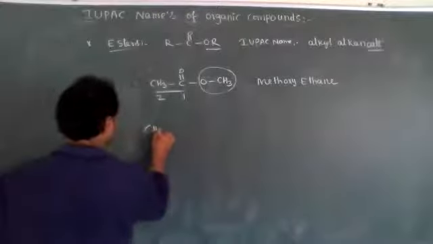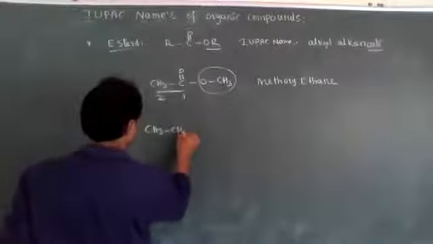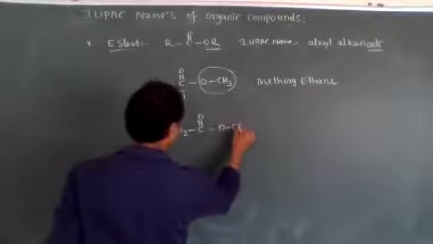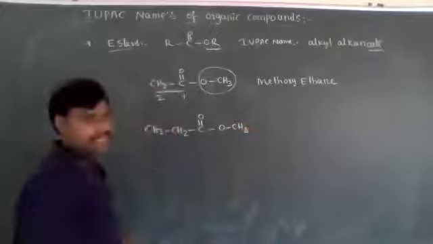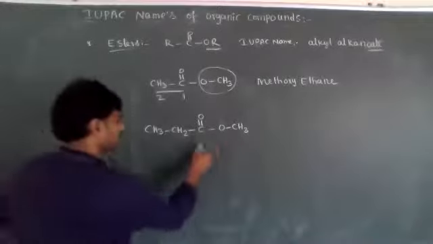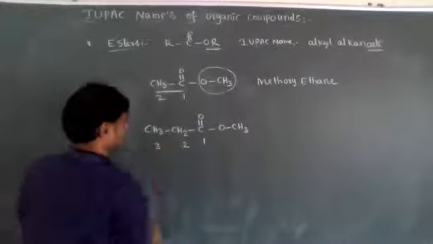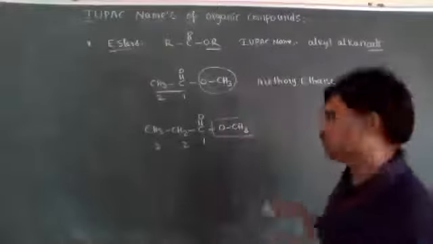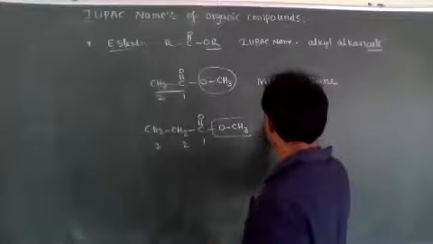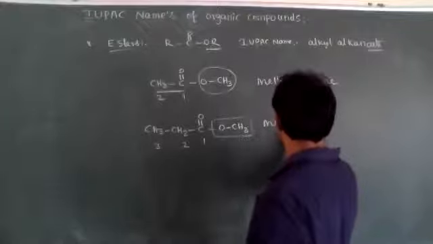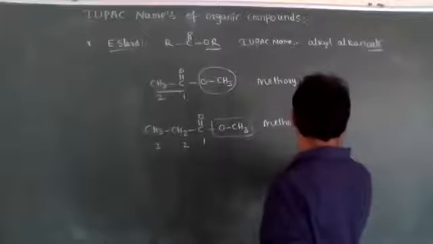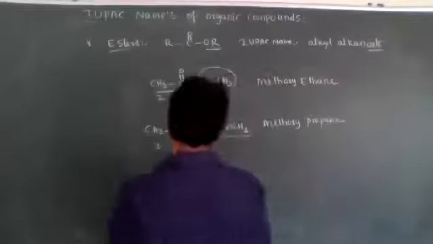For example, OCH3 is present like this. It is the longest carbon chain. Its IUPAC nomenclature is methoxypropane. Methoxypropane.